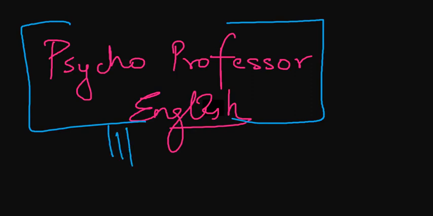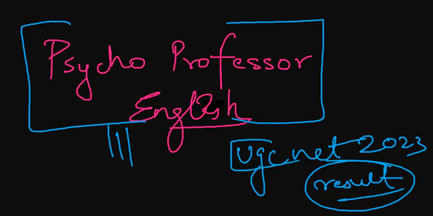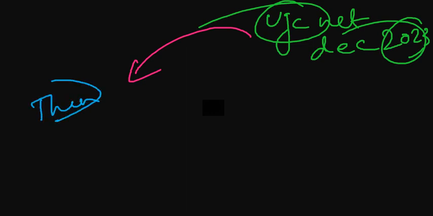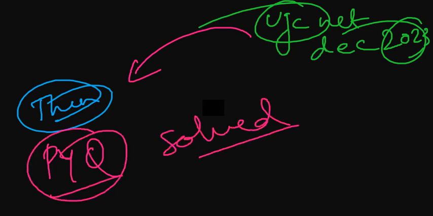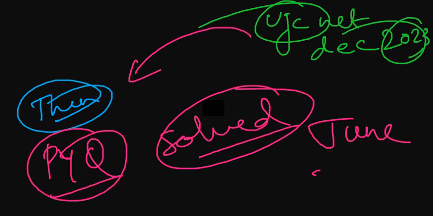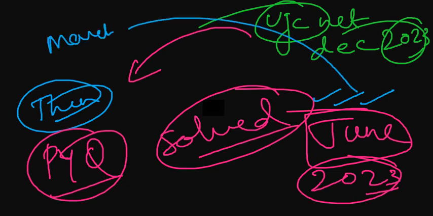So now you all will be waiting for your UGC NET 23 result. At the same time, there are people who will be preparing for UGC NET December 2023. Right? So let's start today's video as you have already read in the thumbnail. We will be starting with the PYQ solved paper of your June 2023 examination. First of all, we will be solving the June 2023 paper, then we will move on to the March 23 paper, right?